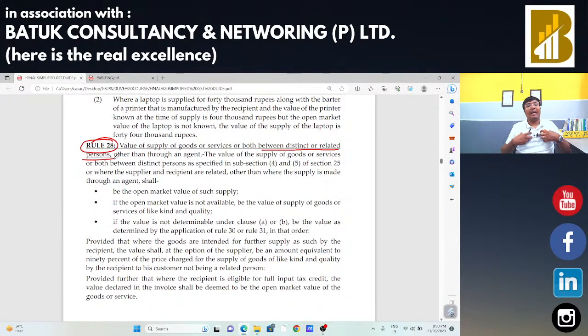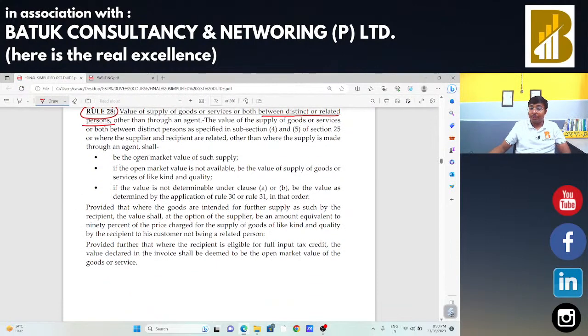valuation rule? Suppose I have a head office and I have one branch and I am transferring particular goods from that head office to that branch. There is a chance that I can manipulate the price here. Suppose I have the excess balance of input tax credit. I may enhance the price and send the goods to my branch office, transferring the excess input tax credit. So, for that purpose, the government introduced rule number 28 in this specific case related to the distinct person, transfer between the distinct and related person.